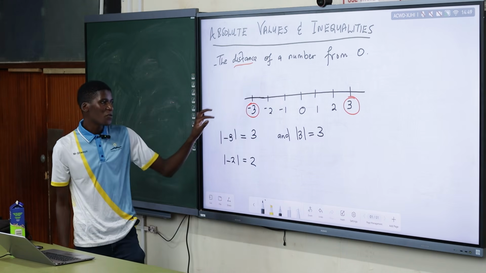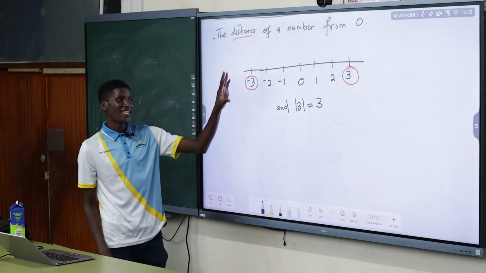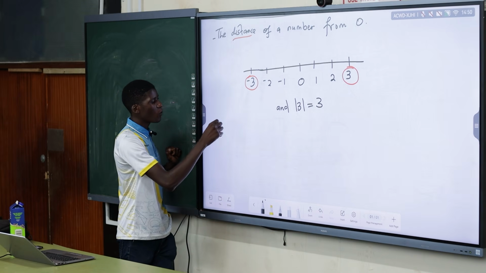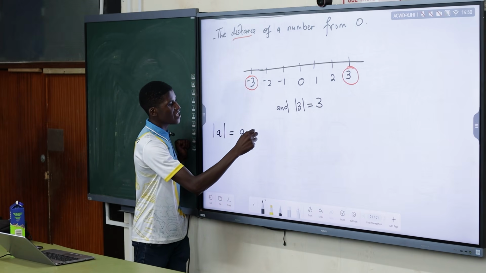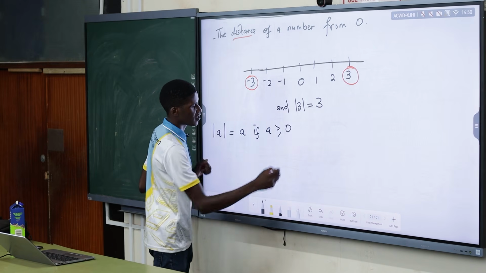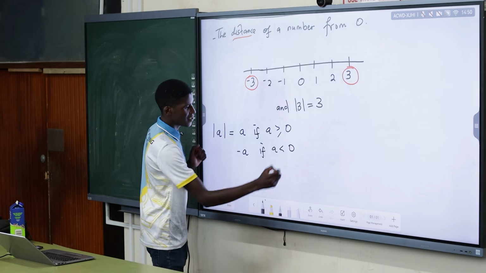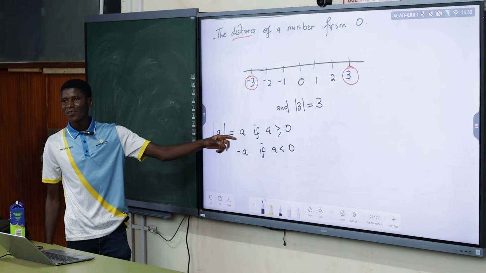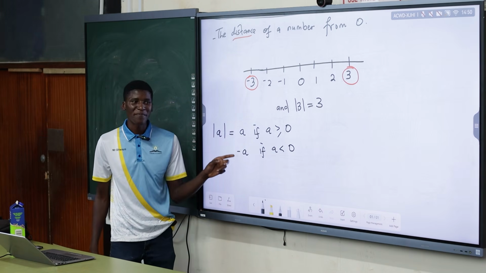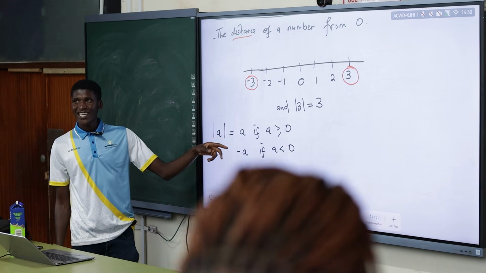So for an absolute value sign, we want to generalize it, because calculus uses a generalization. We say that the absolute value of A is equal to A if A is greater or equal to 0, and then it is equal to negative A if A is less than 0. What does it mean? What can this possibly mean? Any ideas?